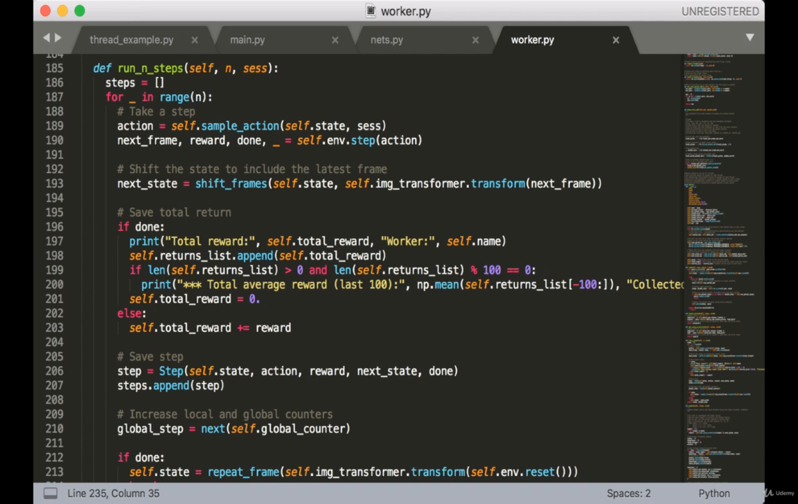Next, we check whether or not this is the end of an episode. That means the done flag is true. If we are done, then we can print the return for this episode along with the worker's name. Then we append the return to our global list of returns. And to help us debug, we're also going to print out the average reward for the last 100 steps every 100 steps. So that's what that looks like.